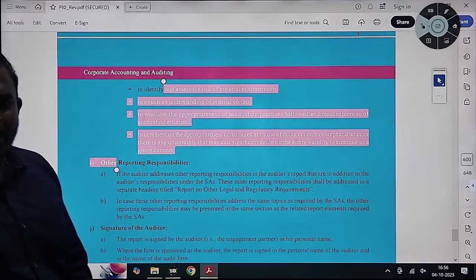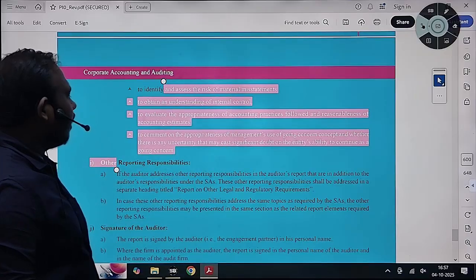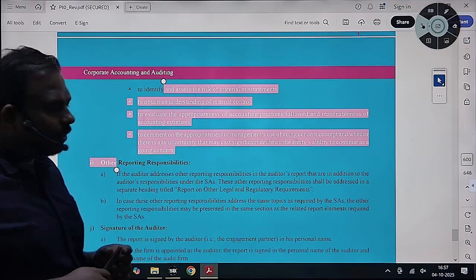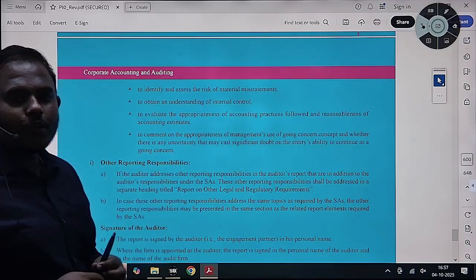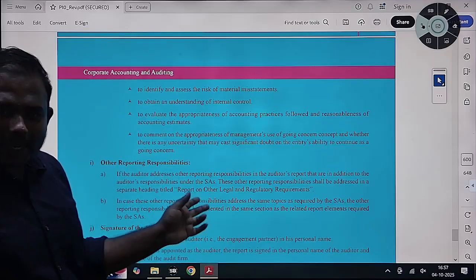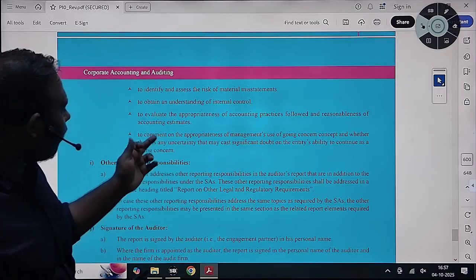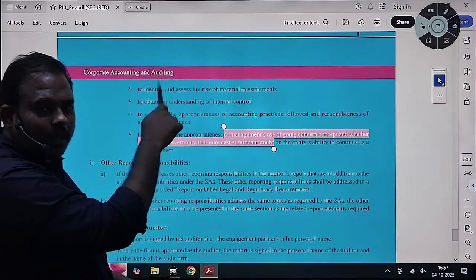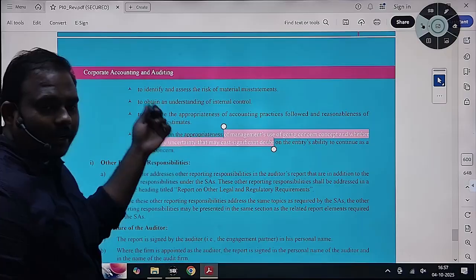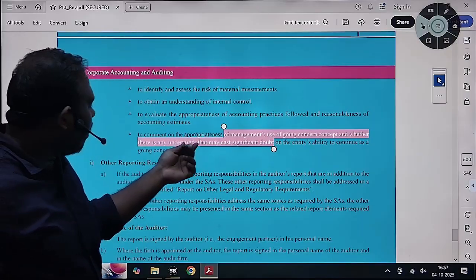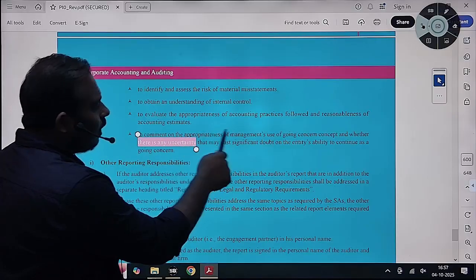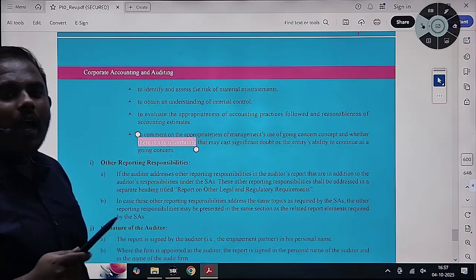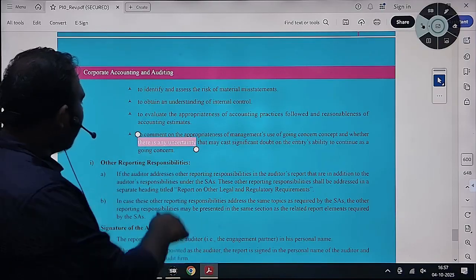Identify and assess the risk of material misstatements. Obtain understanding of internal control. Evaluate appropriateness of accounting practices being followed and reasonableness of estimates. Then comment on appropriateness of management's use of going concern. As per SA 570, you will test it based on the indicators, and you will comment on the management's use of going concern in going concern area. We have discussed the prior heading, going concern related heading. There you will disclose that if there is any uncertainty, if while testing the indicators you found any uncertainty and that is not resolved by the management, then you will definitely disclose here.